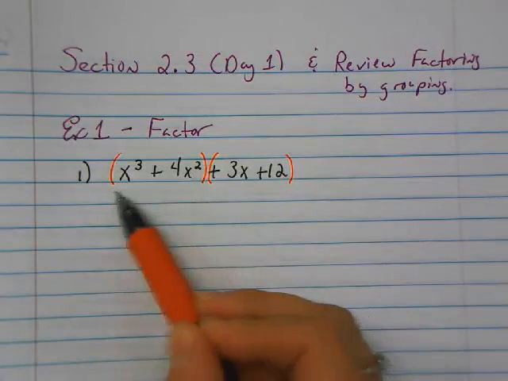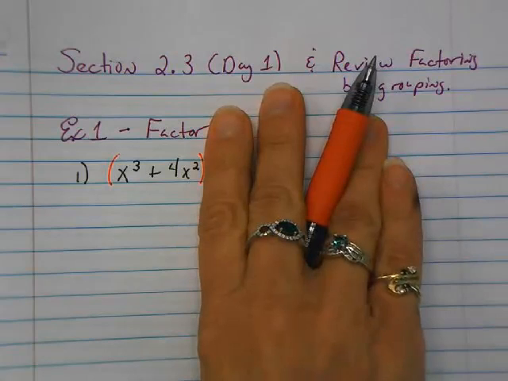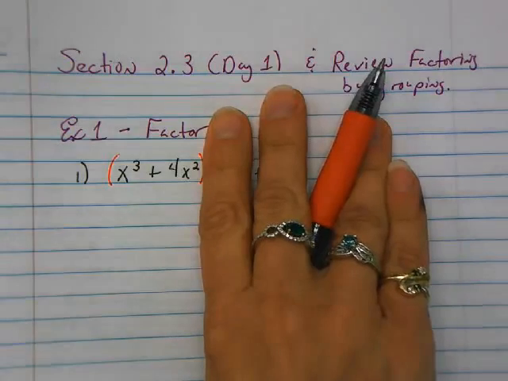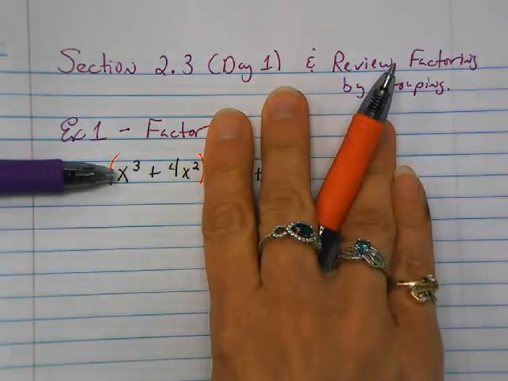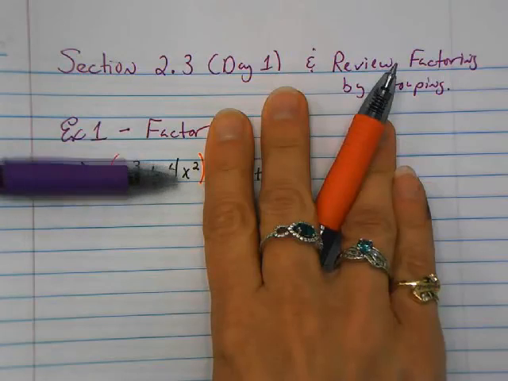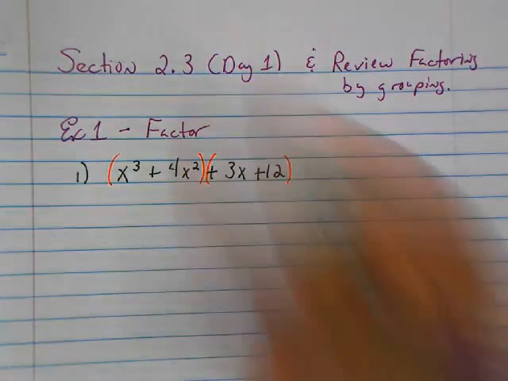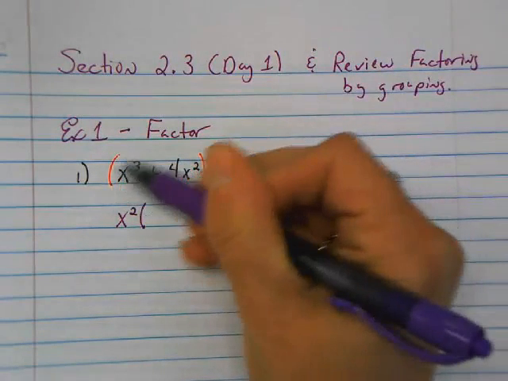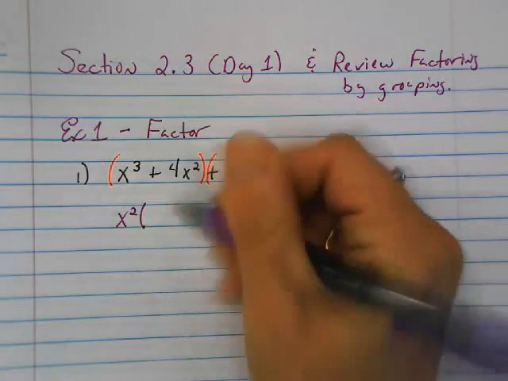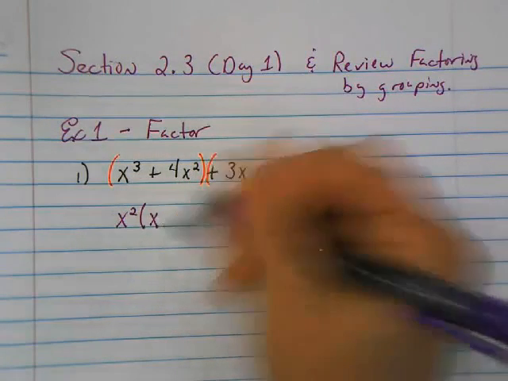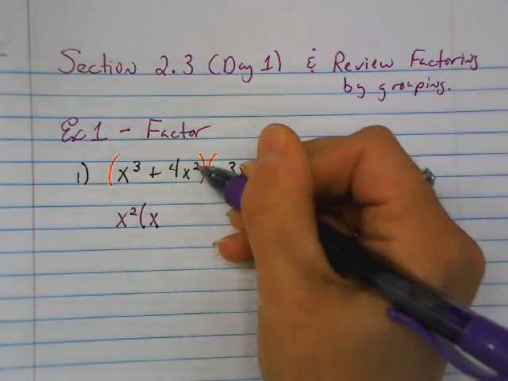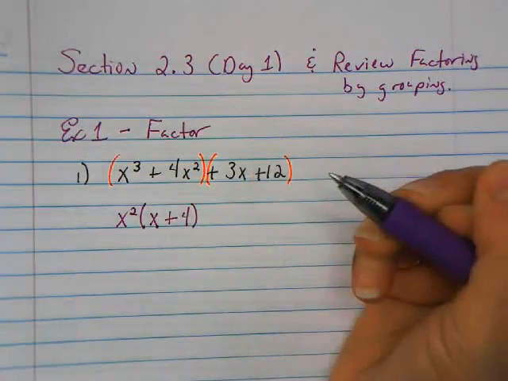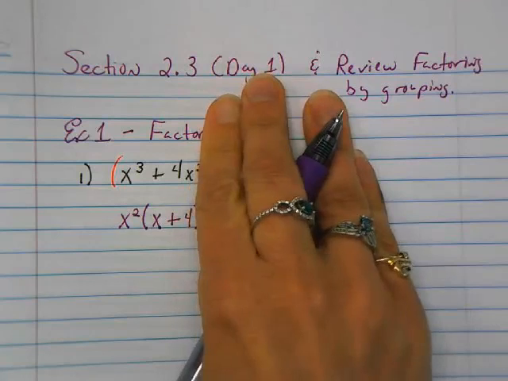What you do is in the first parenthesis, you say, what do these terms have in common? Okay? So what could you factor out? What's their GCF? And hopefully you see that this one has 3 x's, and this one has 4x squared. So he has 2 x's, so I can factor out an x squared. So if I have 3 x's, and I factor out 2 of them, I'm left with 1. And the same thing, I have 4x squared, and I take out x squared, I'm left with 4. Okay, so that's how that first parenthesis factors.